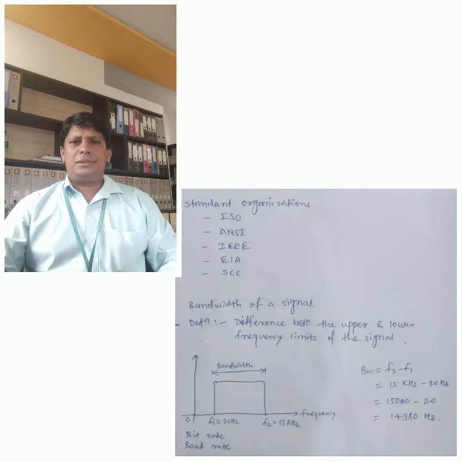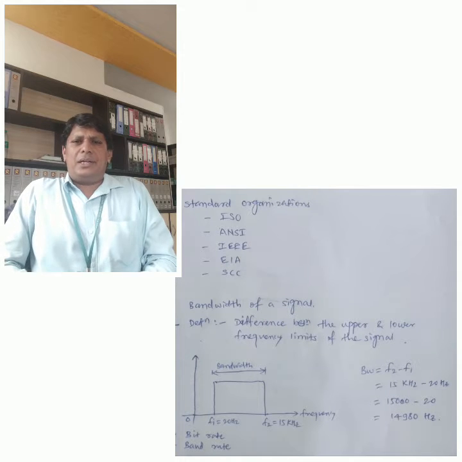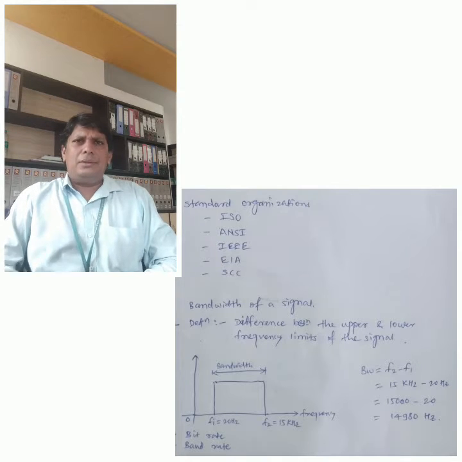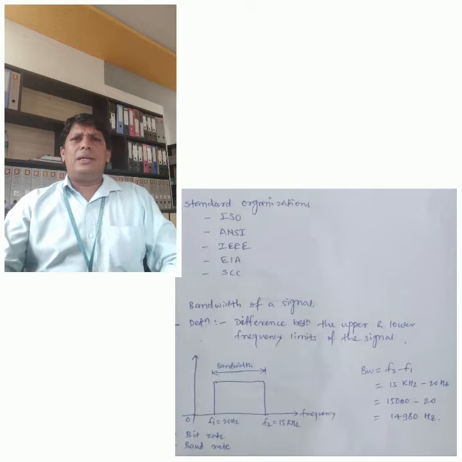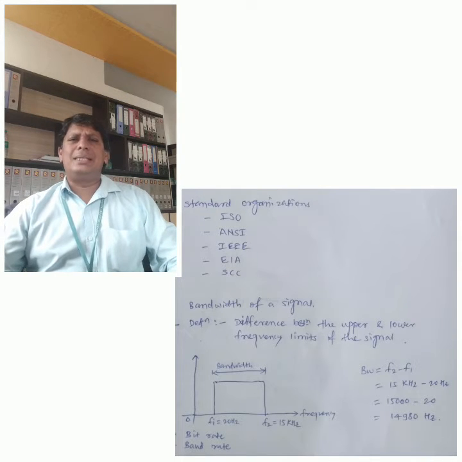Standard organizations. The first one is the International Standard Organization, that is ISO. The second is the American National Standard Institute, ANSI. The third one is IEEE, the Institute of Electrical and Electronics Engineers. The fourth one is EIA, the Electronic Industries Association. The fifth one is the SCC, Standards Council of Canada. These are the standards adopted by the overall world, not only in India.